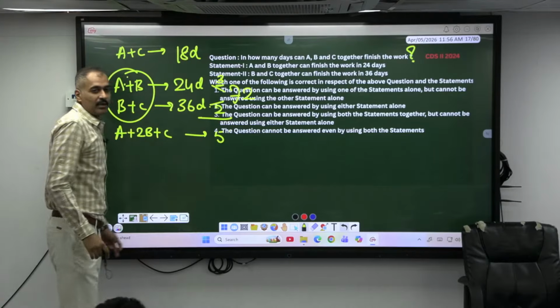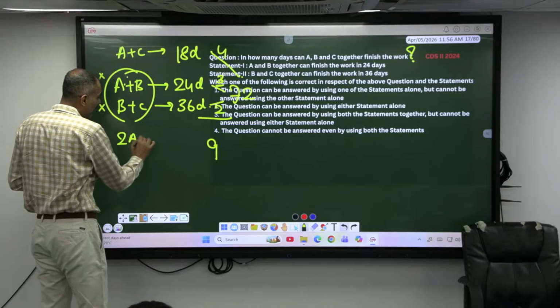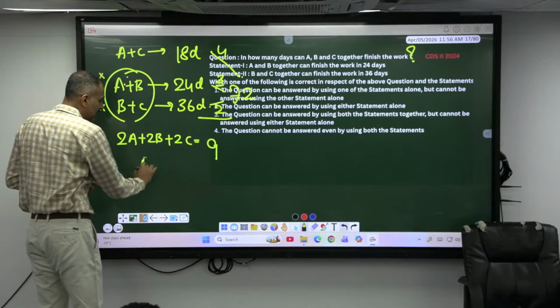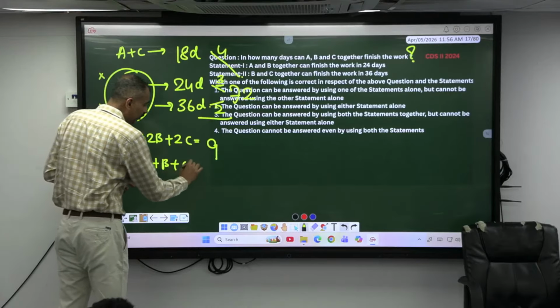Yes, because now the efficiency becomes available. See, now the efficiency becomes 2, 3, 4, plus 5, 9 units. Whose efficiency? 2A, 2B, 2C. Okay, 2A, 2B, 2C is 9 units, so A plus B plus C is 4.5 units.